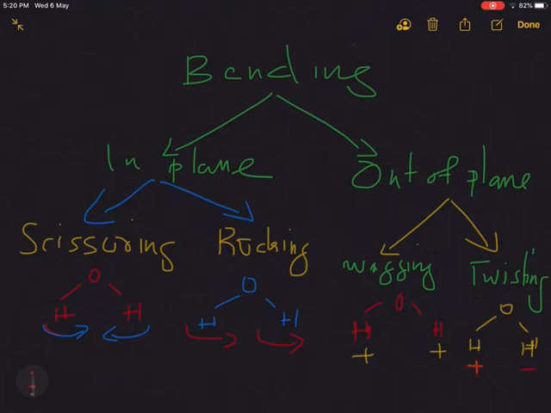Wagging and twisting are out of plane because in the case of wagging, both the bonds are coming out of the plane of the screen, and in twisting, one of the bonds comes towards us and the other goes inside the plane of the screen. So these are the out of plane vibrations. Thus bending vibration can be either scissoring, rocking, wagging or twisting. These bending vibrations can be classified based on the plane. Scissoring and rocking are in plane vibrations, and wagging and twisting are out of plane vibrations.